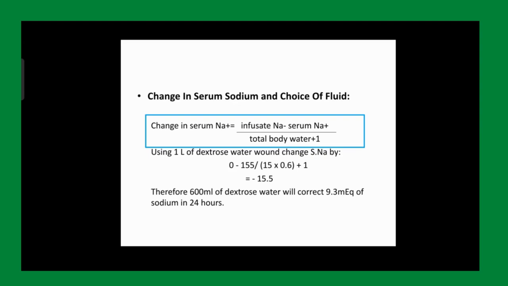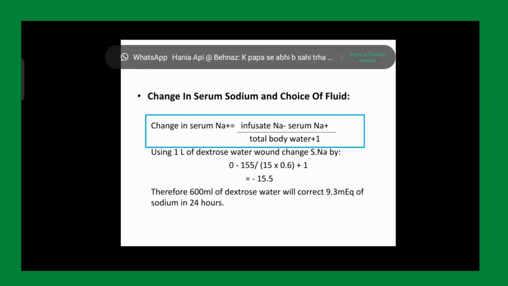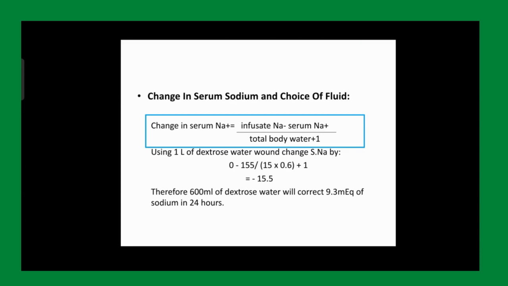But we need to correct only 10 to 12 milli equivalents. So our free fluid deficit was 600 ml. So if we give this child 600 ml, we will correct 9 milli equivalents of sodium in 24 hours. Am I clear? Did you get this Madhya formula? Yes, ma'am. Yes. Do we have questions on this? Because we are done. The presentation is over. Do we have questions? We are open up to questions.